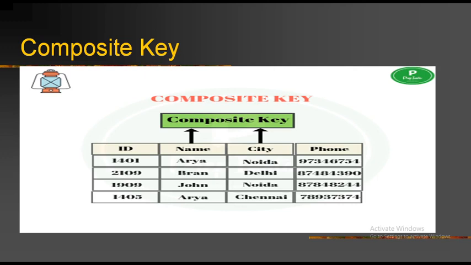Arya from Noida, Brian from Delhi, John from Noida, and Arya from Chennai. Because two Aryas are there, we have to distinguish which one comes from Noida and which one comes from Chennai. For this purpose I have set two different fields as composite keys.